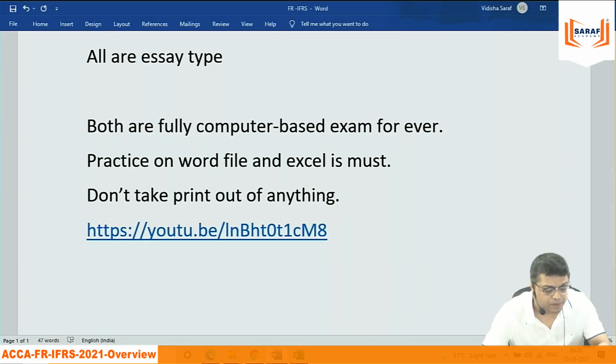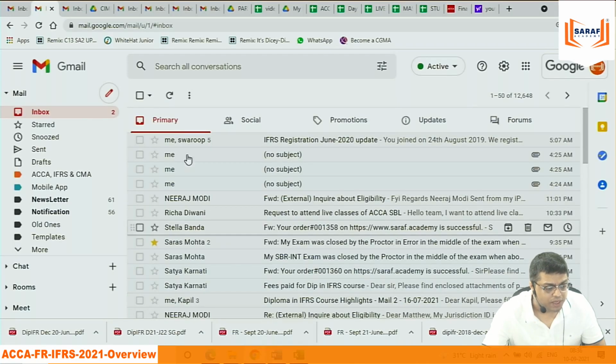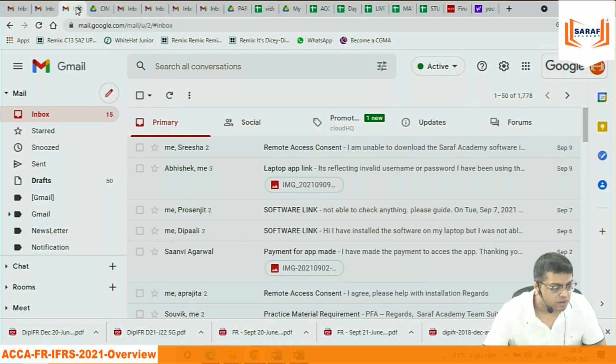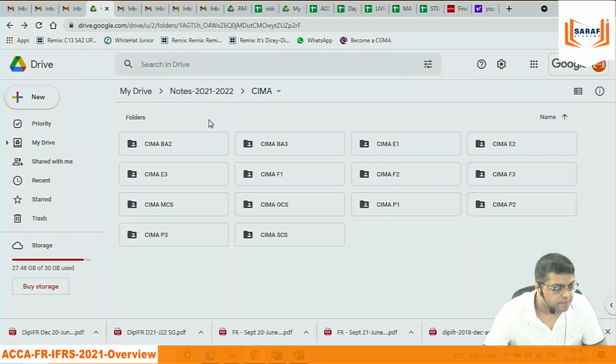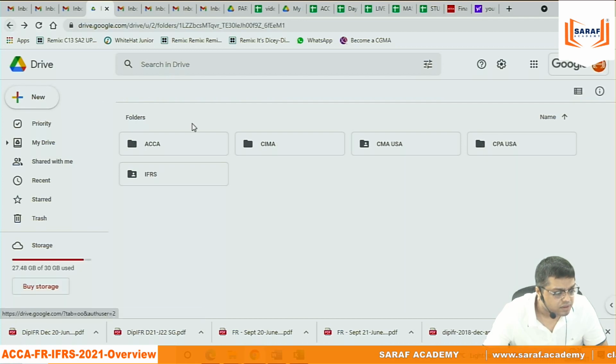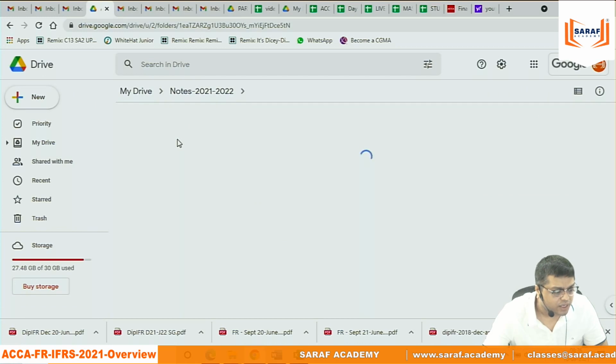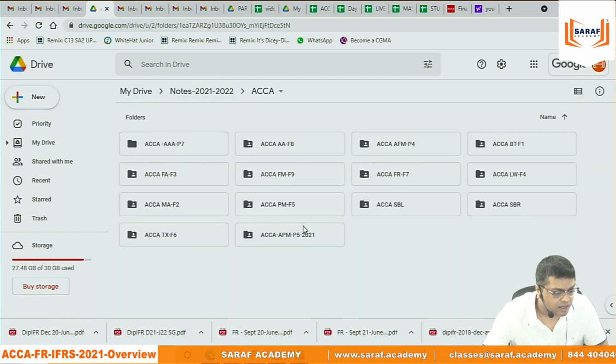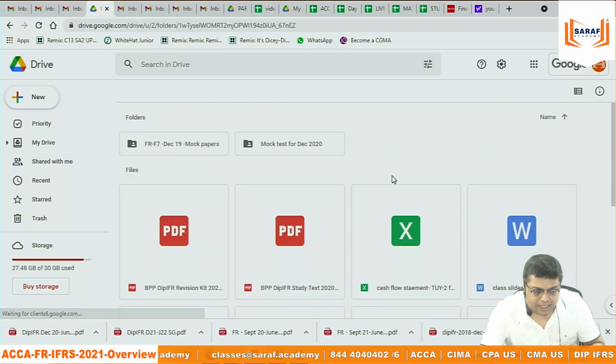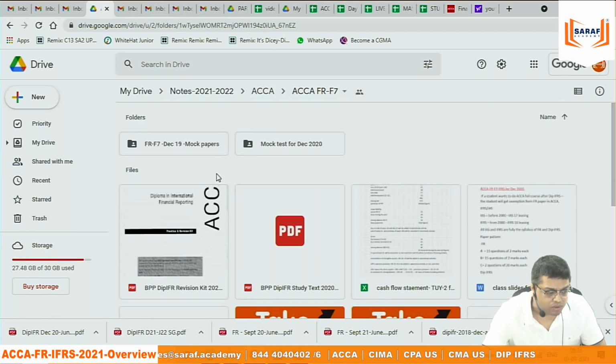Now for study purpose, which material we should be using? This is the Google Drive notes which we share with all the students. In this Google Drive notes, suppose I am going into ACCA. Under ACCA, FR, this is the link which we give to all the students. The same link I am opening in front of you.